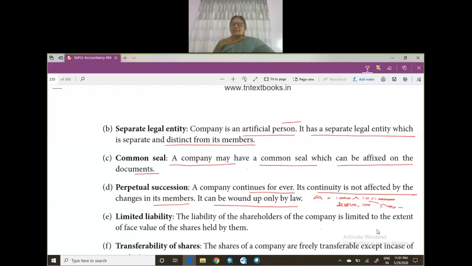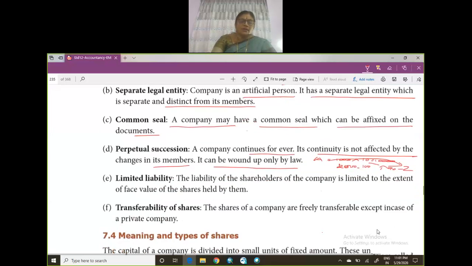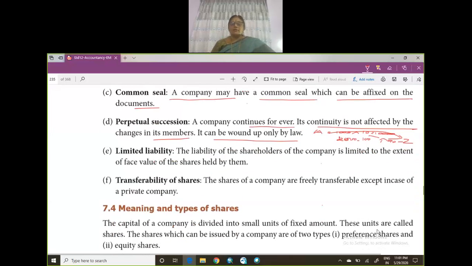I have sold it to Z. Now Z becomes the member of the company. Fine. So you can transfer the shares. That is one of the advantages of the company form of organization. Limited liability. So the liability of the shareholder of the company is limited to the extent of the face value of the shares held by them.